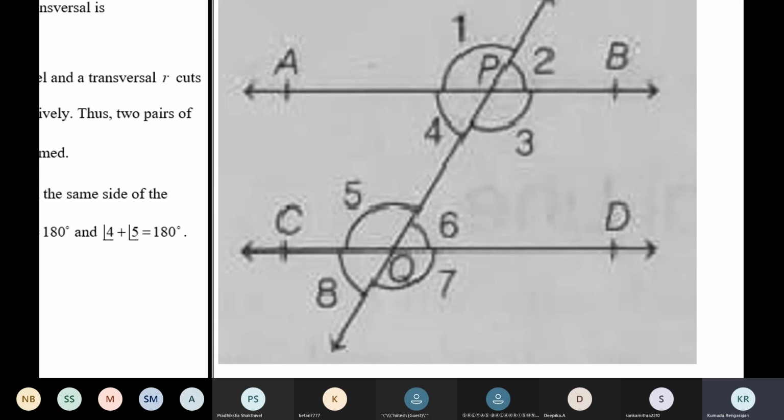So we need to prove that angle 3 plus angle 6 is equal to 180. Allied angles are supplementary. So we need to prove that angle 3 plus angle 6 is equal to 180 and angle 4 plus angle 5 is equal to 180. The lines are parallel.